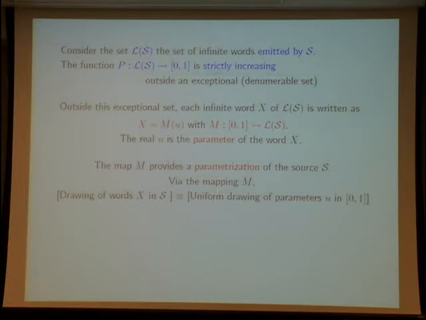And when you have drawn your parameter u inside the unit interval, you use the function M. Function M can be very difficult, perhaps it is a very complex function, but this is a way to have a very easy process to draw a word inside a source.